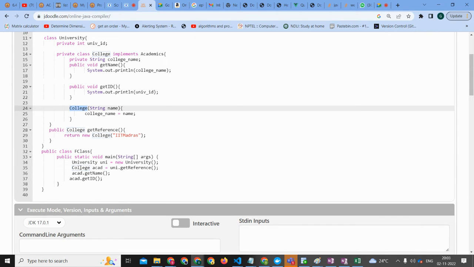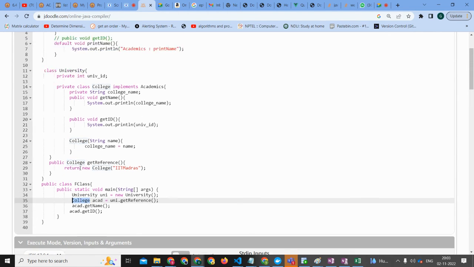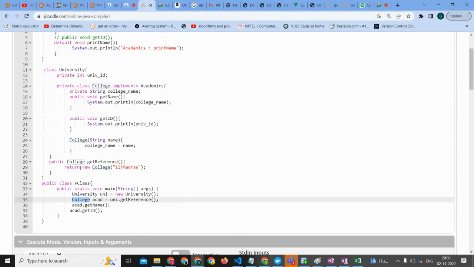And getReference is the method of college which helps to create the object of college. It is an accessor method, right?